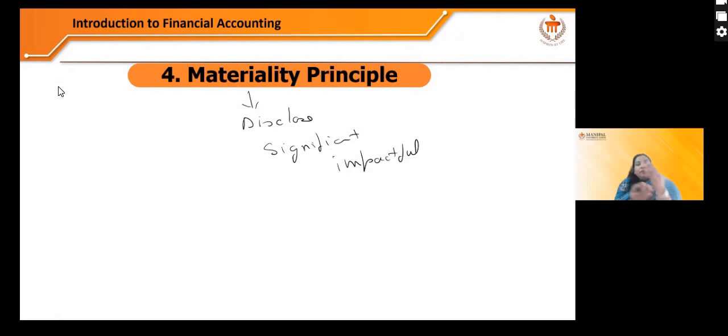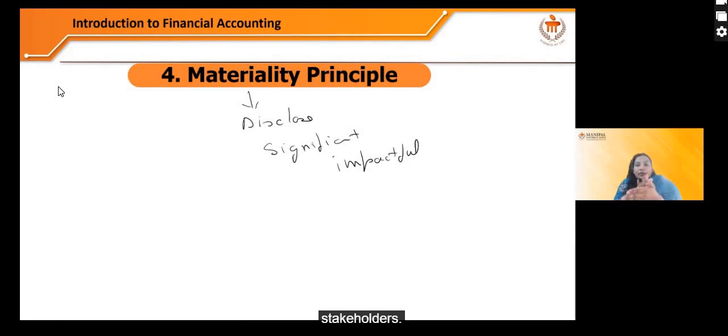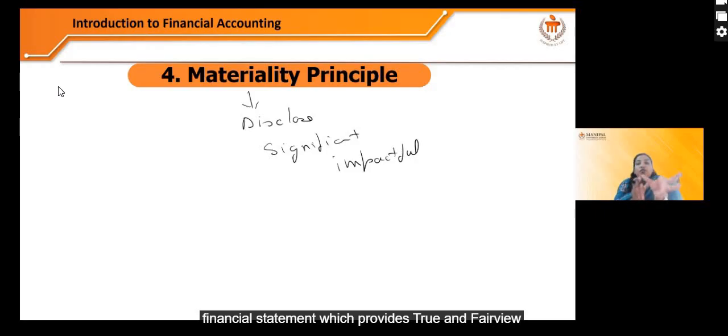Because it can impact the judgment of the investors and stakeholders. So here the purpose is to prepare the financial statement which provides a true and fair view of the company's financial position and performance. Every information which is significant, which is impactful, one needs to disclose, as it will have a significant effect on the judgment of investors and stakeholders.